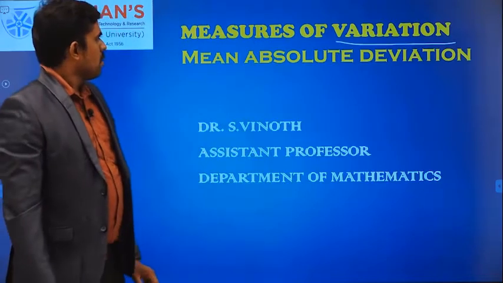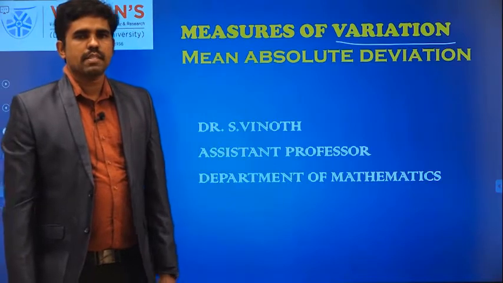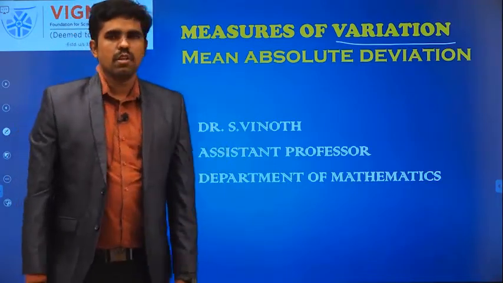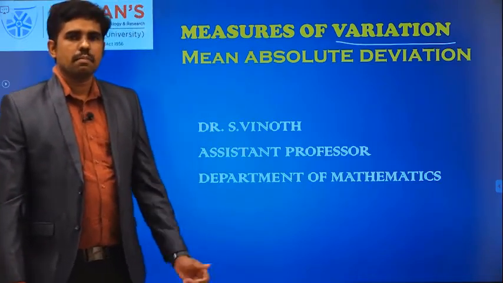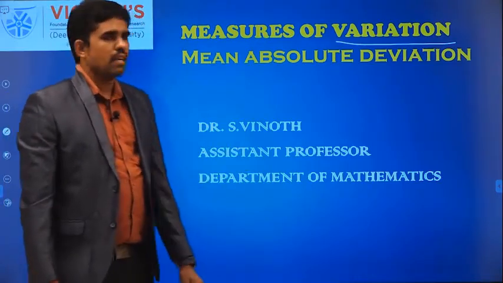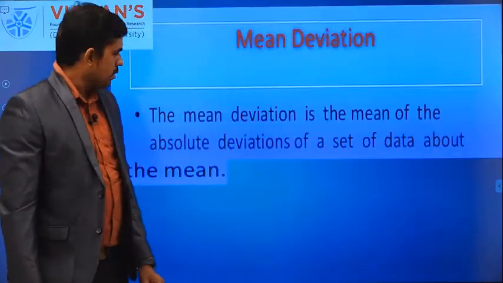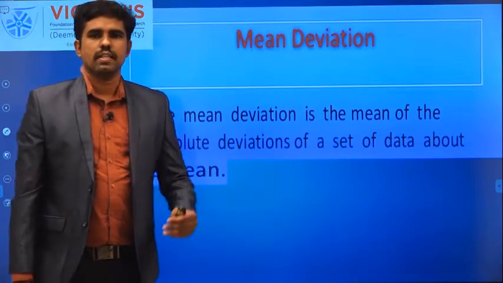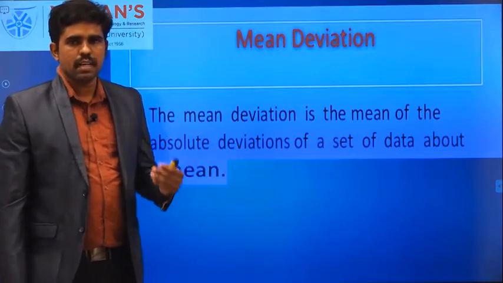Okay. So there are several types of measures of variation available. First one is mean absolute deviation. Normally we call it mean deviation, but in particular we will call this one mean absolute deviation. So what do you mean by mean deviation? The mean deviation is the mean of the absolute deviations of the set of values in the given data from the mean.